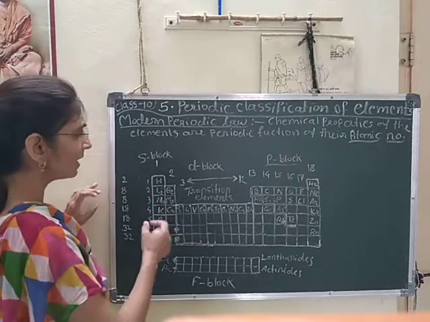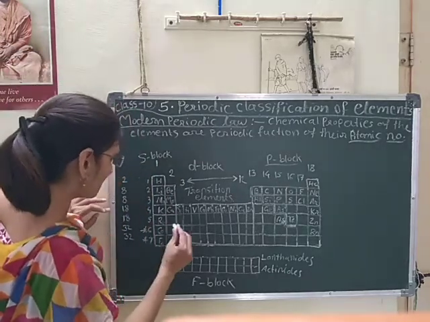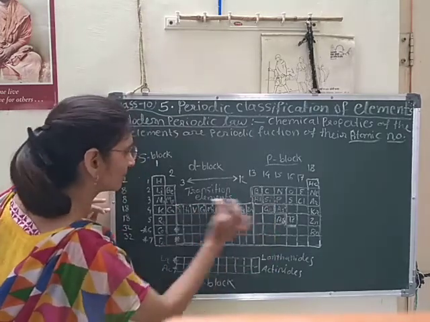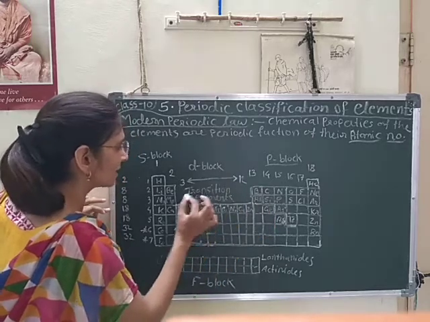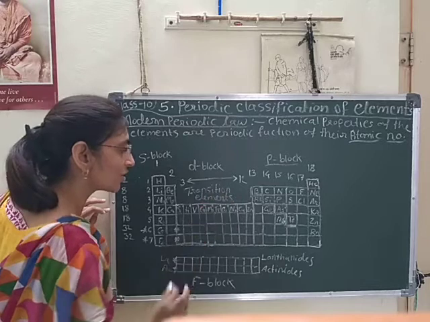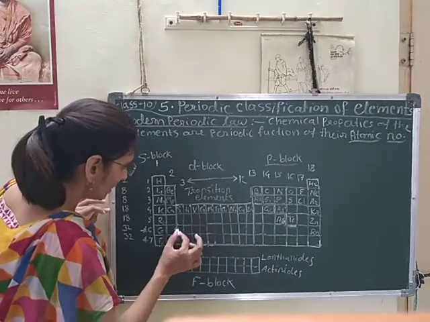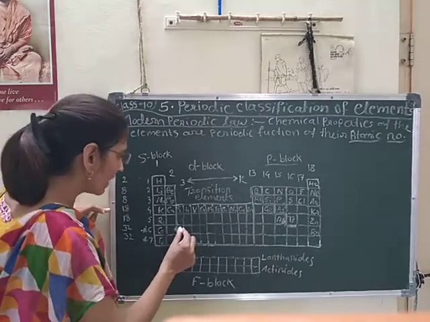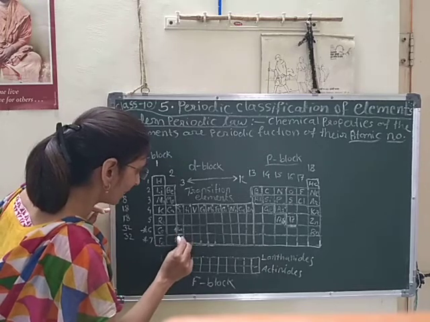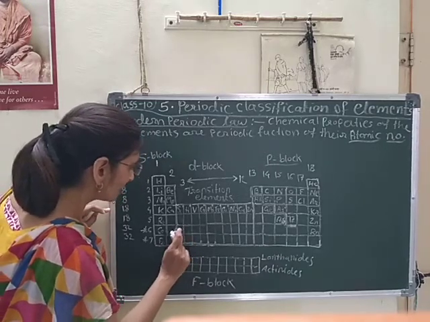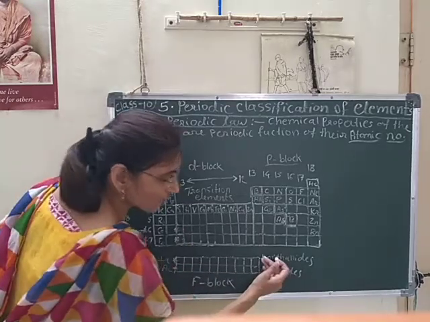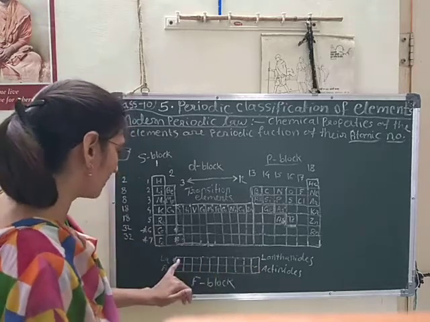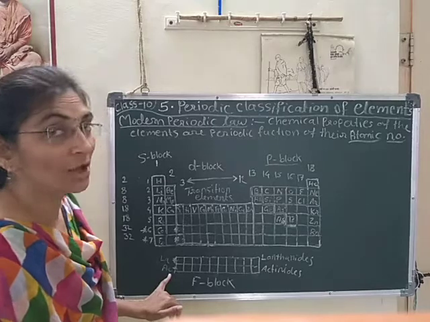Again we can observe here, after the fourth group, one separate block is created. This is called the d block, and the elements present in that block are called transition elements. And here also, in the 6th and 7th periods, there is an extension. Lanthanum and actinium, 2 elements, are present, and these have an extension of 10 similar elements each, the lanthanides and the actinides.